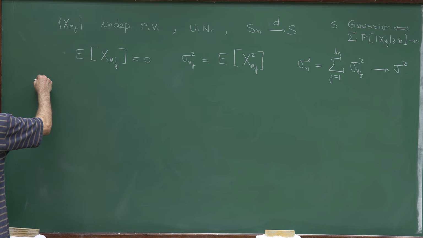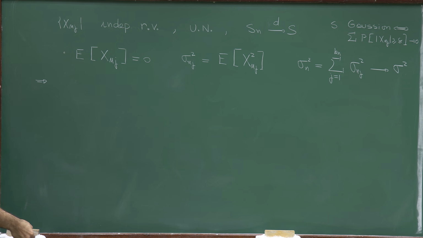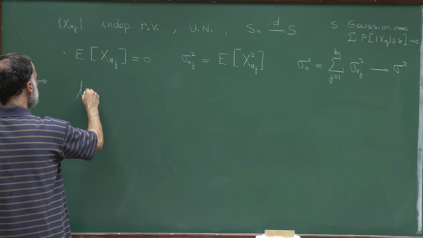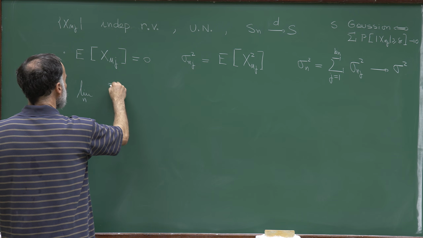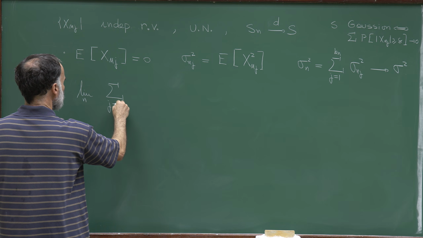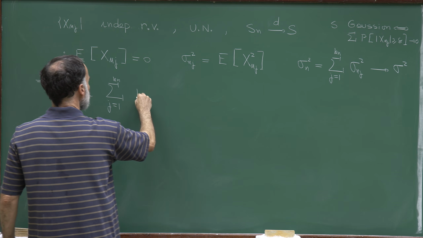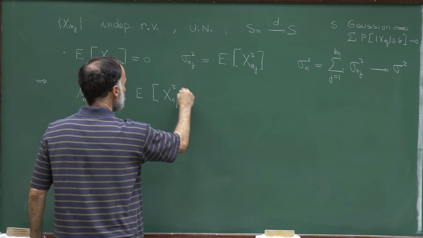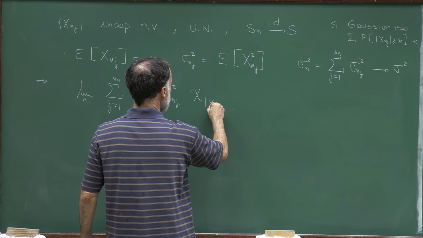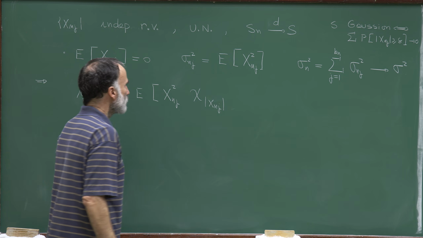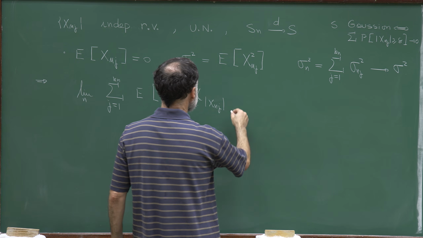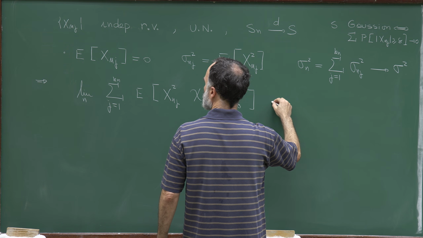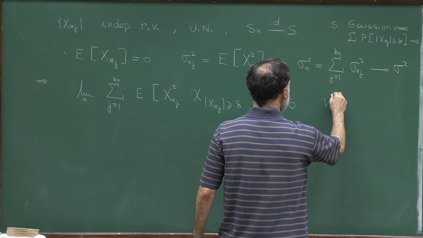And what I want to deduce is a second proof of the Lindeberg condition, which is that the limit as n goes to infinity of the sum from 1 up to k_n of the expectation of x_nj squared times the indicator function that the absolute value of x_nj is larger than delta is equal to 0 for all delta.